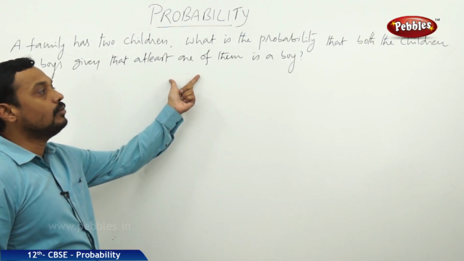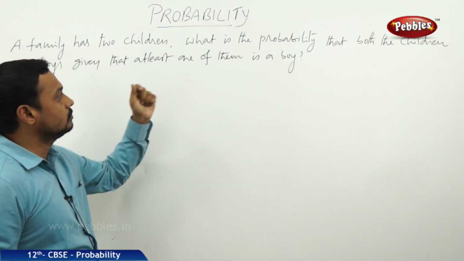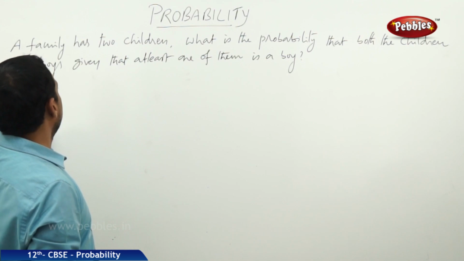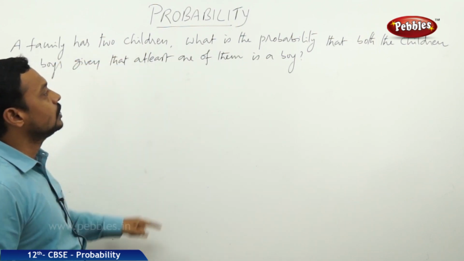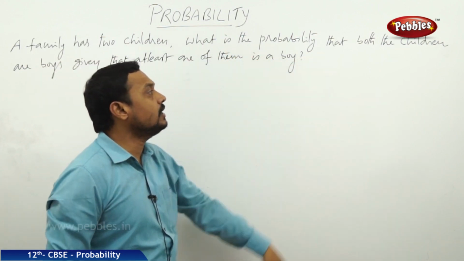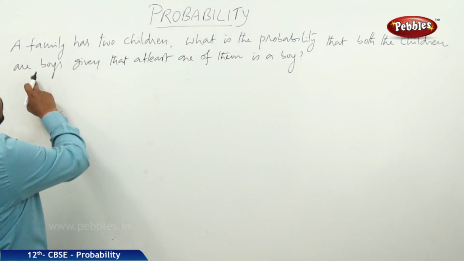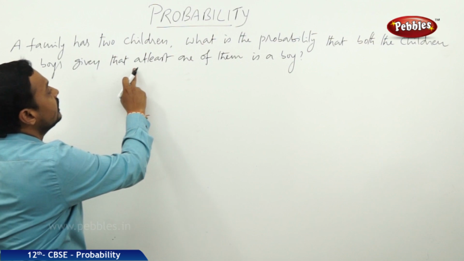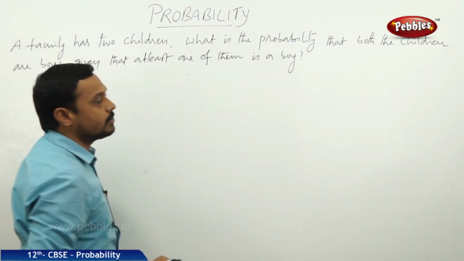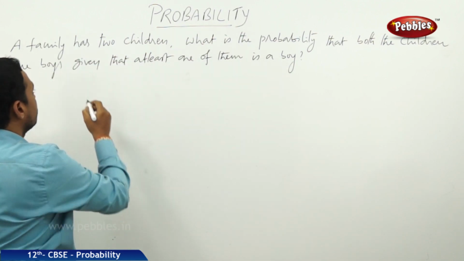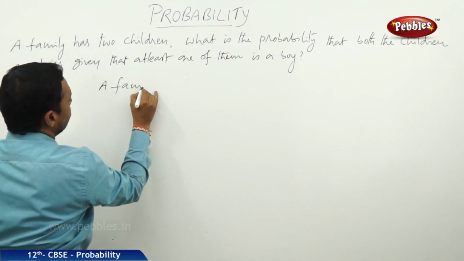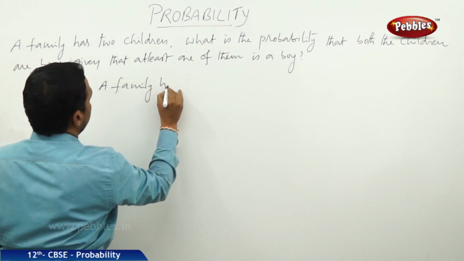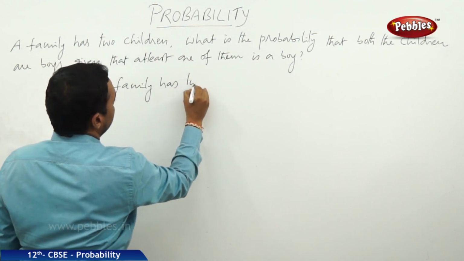Here we have one more problem on conditional probability. See, a family has 2 children. What is the probability that both the children are boys given that at least one of them is a boy? Here the experiment is a family has 2 children.